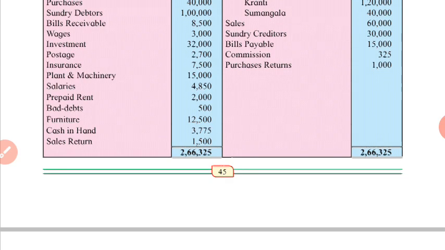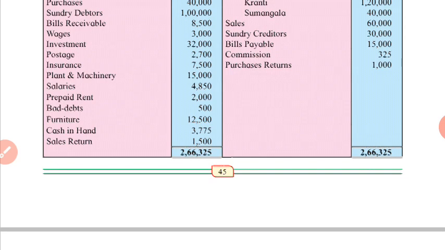Prepaid rent. Prepaid rent is asset. It is not just rent, otherwise it would have been expense. This account is prepaid rent account, and we know that prepaid rent account is not a nominal account. Therefore, it will not be debited to profit and loss account. Prepaid rent account is a representative personal account.